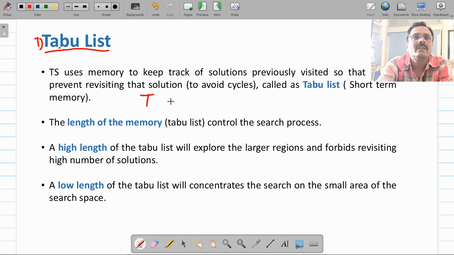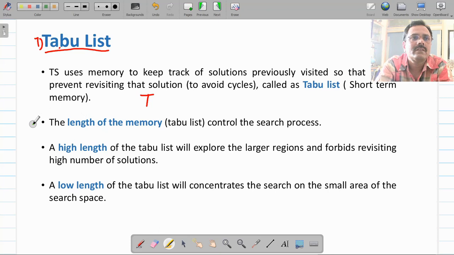Since this short-term memory stores recently visited nodes, you will be able to avoid cycles in your exploration, because if you select the same node or same set of nodes again and again, that will form a cycle, and this cycle has to be avoided. The tabu list will take care of avoiding this cycle.